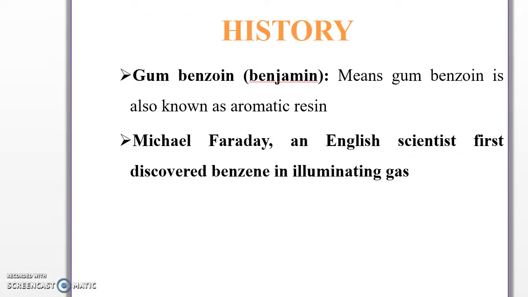Some history. Benzene is derived from gum benzoin, that is benzoin, which is also known as an aromatic resin. According to this name, the name benzene is derived, and Michael Faraday, an English scientist, first discovered benzene in illuminating gas.